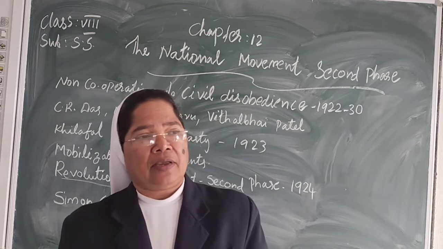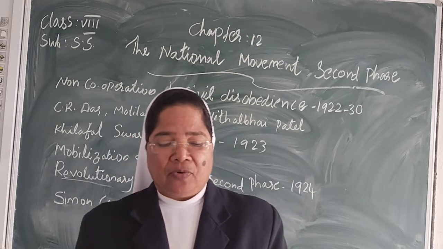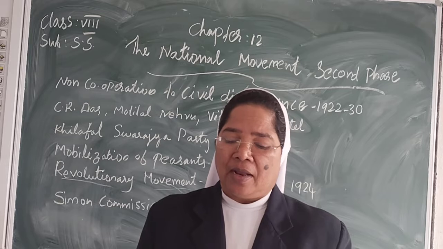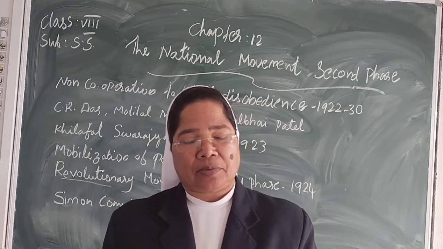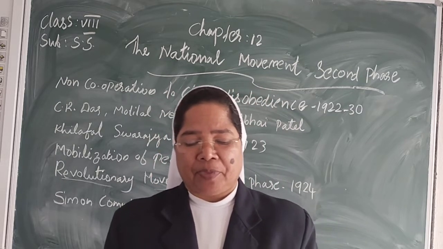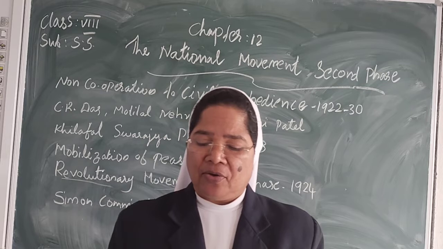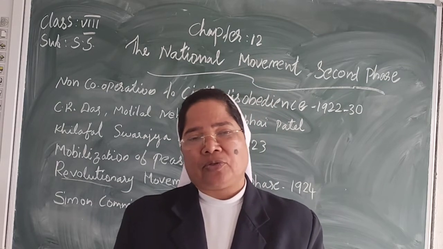He was considered responsible for the lathi charge on the peaceful demonstration led by Lala Lajpat Rai, during which Lalaji received fatal injuries and later succumbed to them.